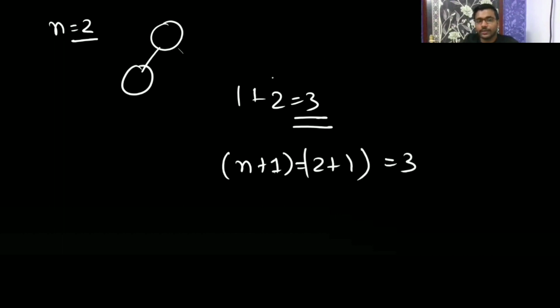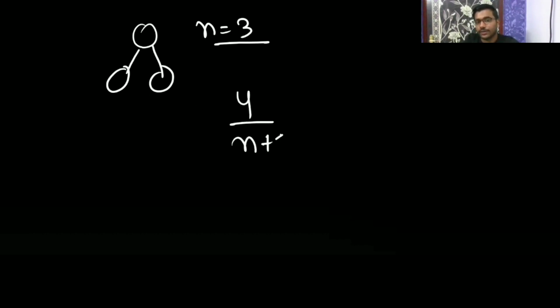Now if you make this, here the number of nodes is 3. How many are wasted? 1, 2: left link wasted, right link wasted, left, right, 4. n plus 1, 3 plus 1 is 4. So 4 links are wasted.